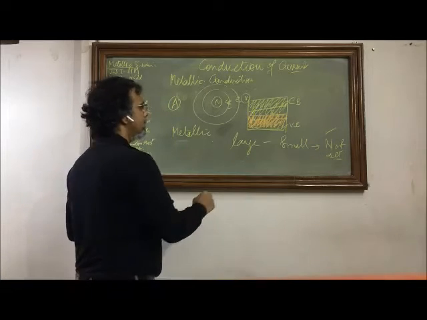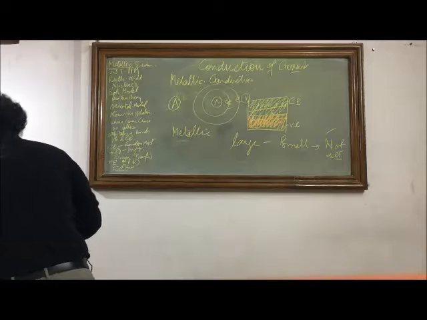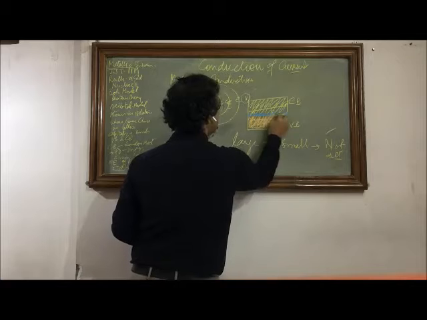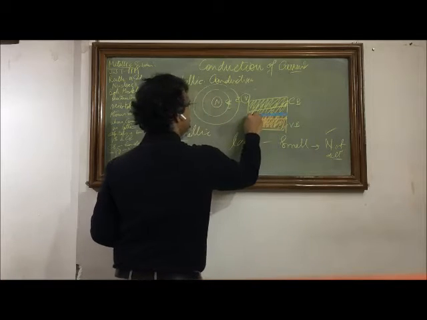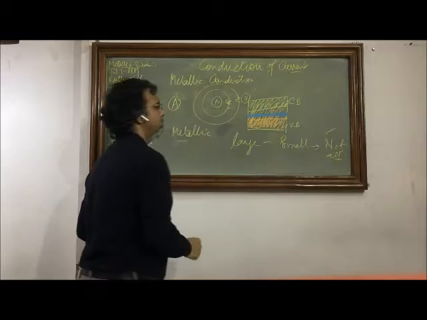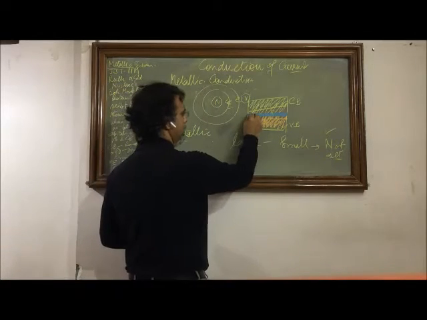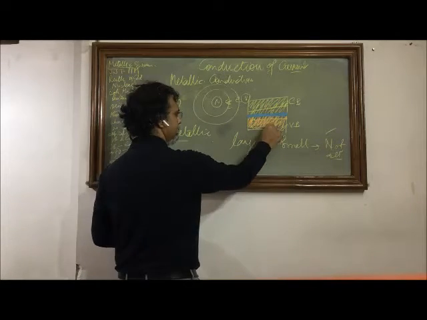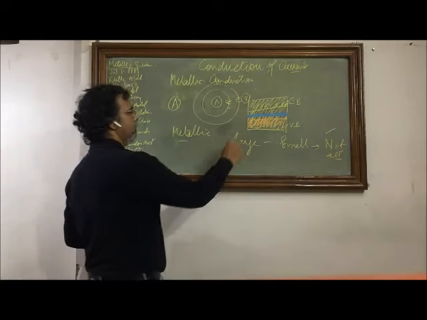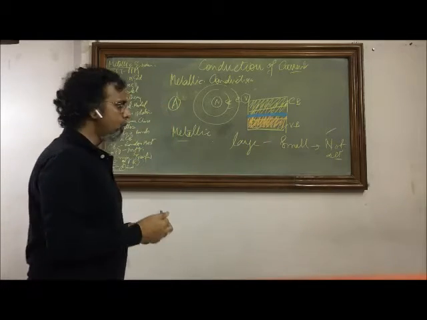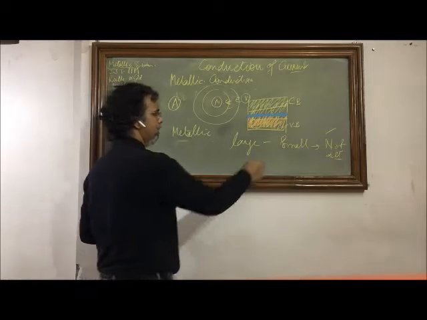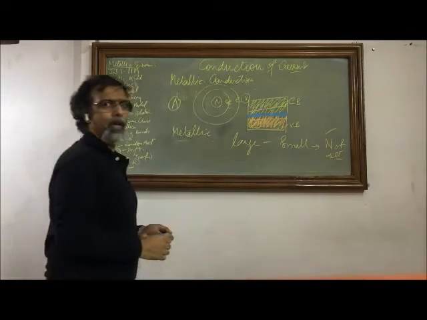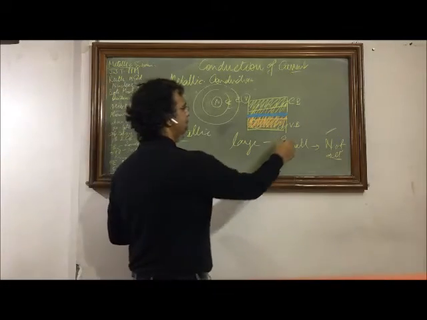In a semiconductor, this gap is very small. Now I am drawing with blue color a very thin band. This is the forbidden gap. So this is the condition we see in a semiconductor. So at 0 degree Kelvin, there will be no electron in the conduction band and all electrons will be in the valence band. So there is no conduction possible at 0 degree Kelvin. But when the room temperature or environmental temperature rises, the electrons of the valence band will acquire some energy and they move up to the conduction band, and then they are available for conduction. So that is the case in semiconductors.